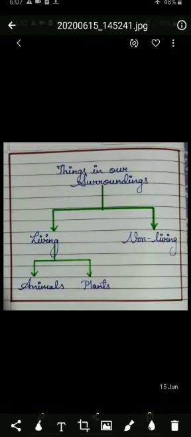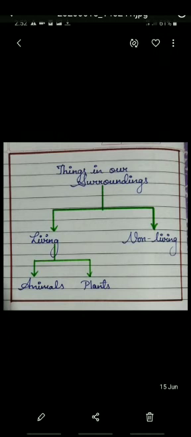Now see, there are many things in our surroundings, and these things are divided into two groups, living things and non-living things. Living things are further divided into two groups, that is animals and plants. Now we human beings, we come in the group of living things. So in living things further we have two groups, animals and plants. So we come in the group of animals.